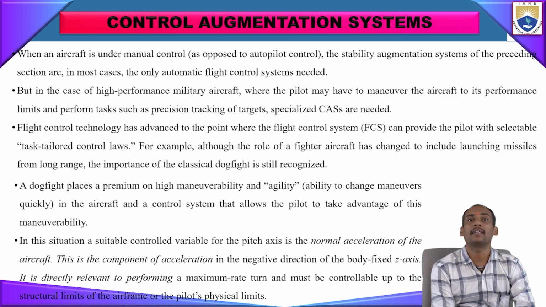Flight control technology has advanced nowadays, so it provides the pilot with selectable, task-tailored control laws. For example, the role of a fighter aircraft has changed to include launching missiles from long range as well as classical dogfight conditions.